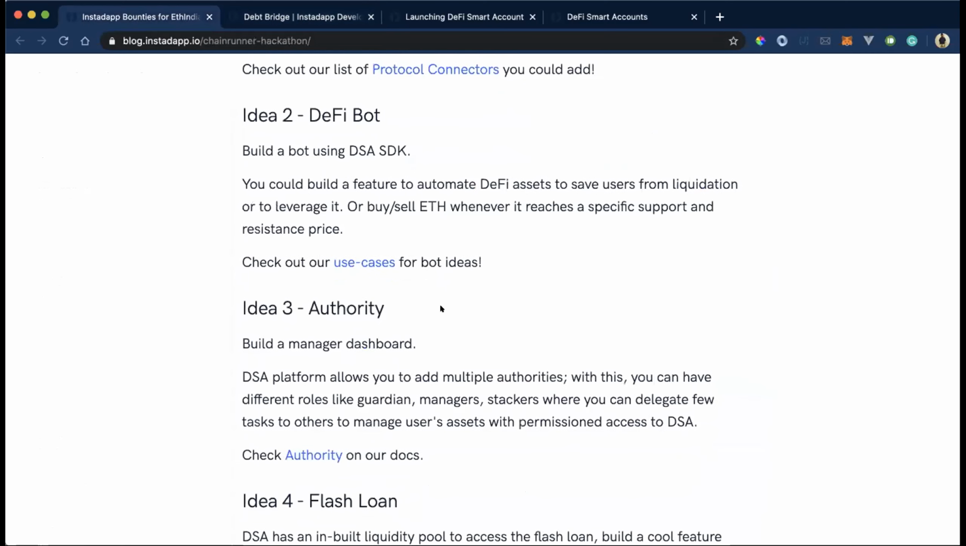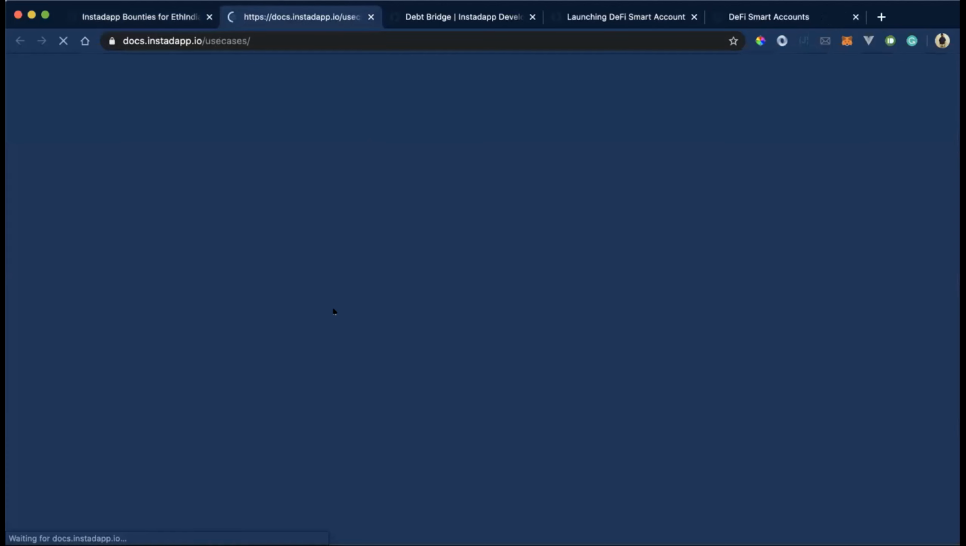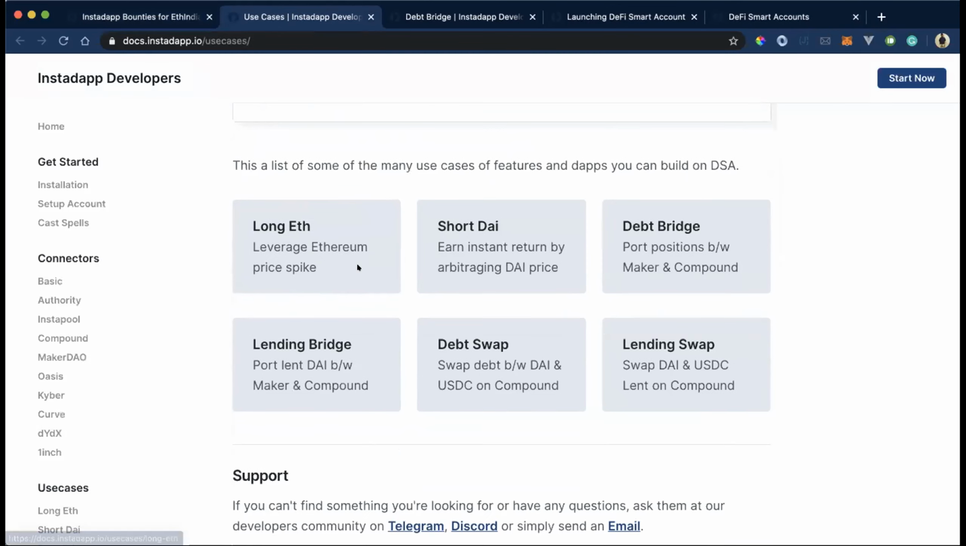The next thing we are expecting you to build is a DeFi bot. With the DeFi bot, you can automate DeFi assets, like saving users' assets from liquidation, or you can leverage them. You can find the use case over here. That will be leverage or short.